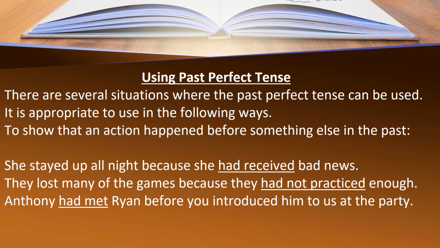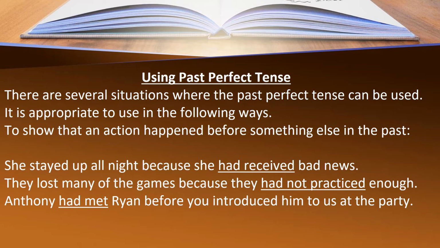Now, using past perfect tense, there are several situations where the past perfect tense can be used. It is appropriate to use in the following ways to show that an action happened before something else in the past. Let's take some examples. She stayed up all night because she had received bad news.